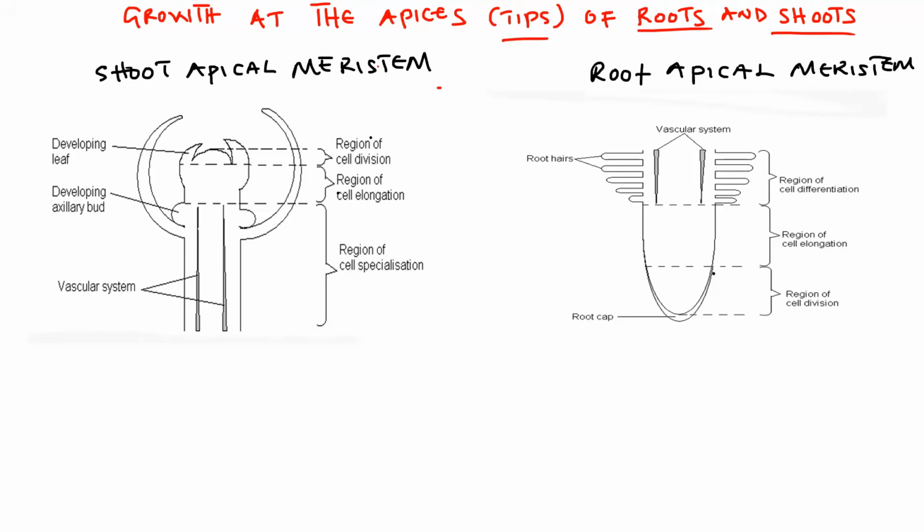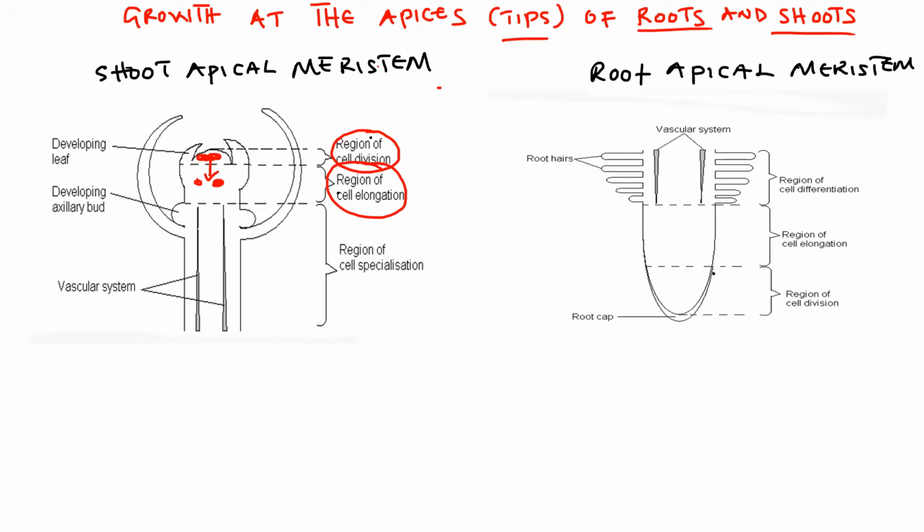So this is the tip of the shoot. Very important to understand the regions. The first part here is the region of cell division. When cell division occurs there at the apex, the cells move to the second region, which is cell elongation.